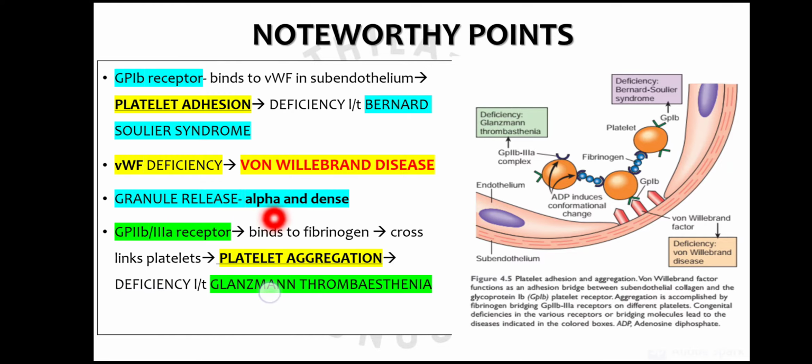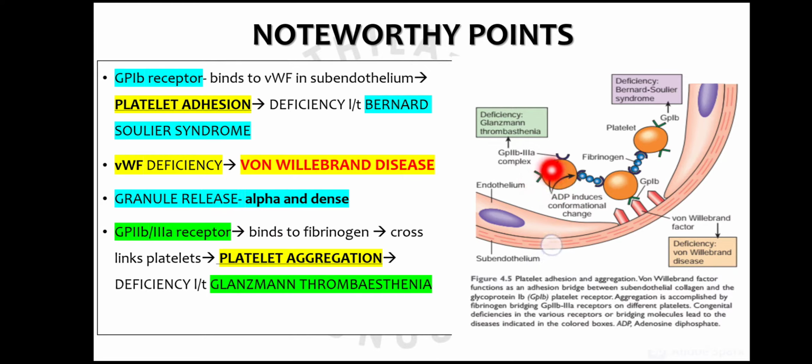Then granule release occurs in the platelets from the alpha granules and dense granules. These are the two types of granules seen in the platelets, besides the lysosomal granules, which are also present in the platelets. Then the second set of receptors are 2b3a receptors, and they will bind to the fibrinogen,